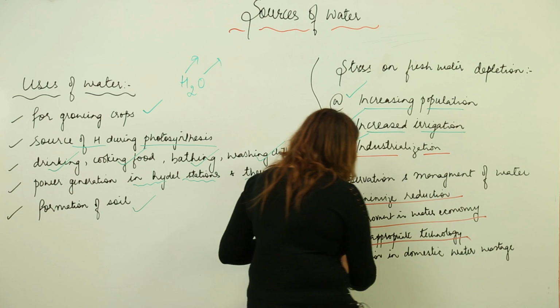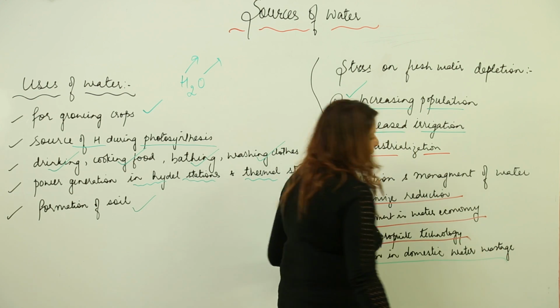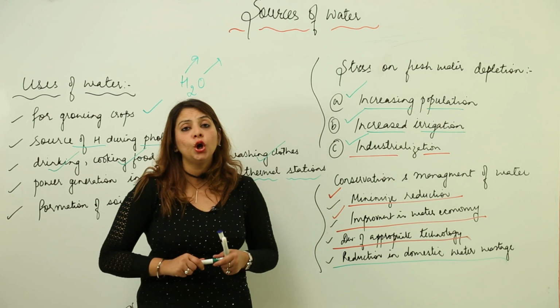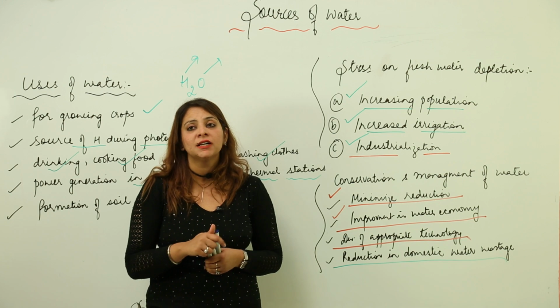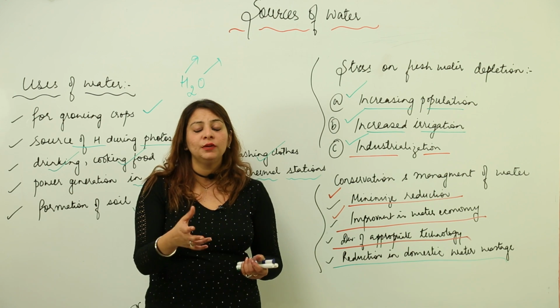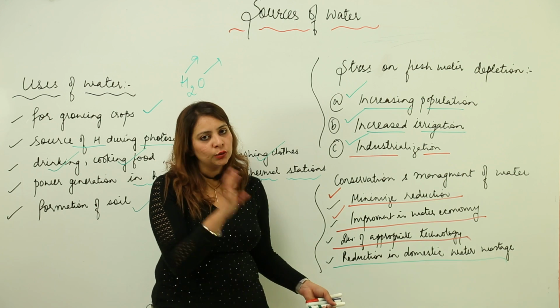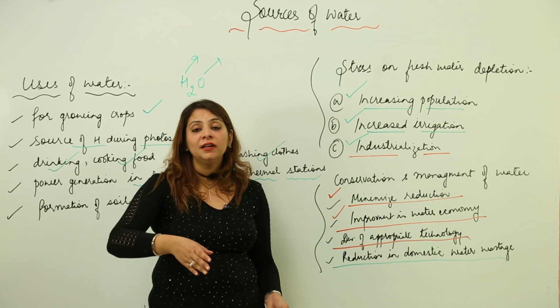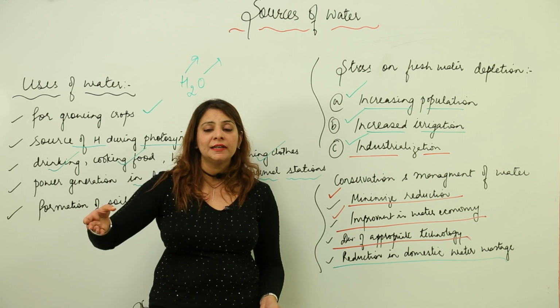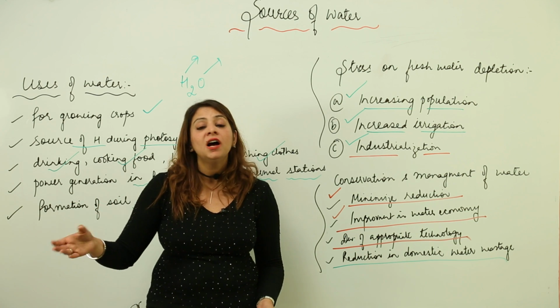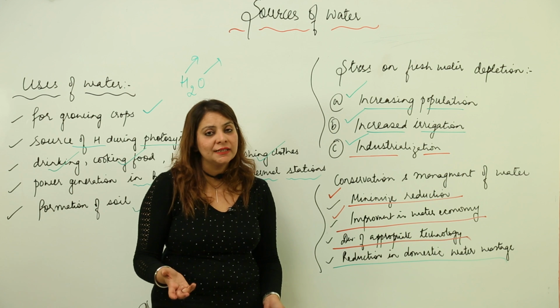Last is that we can reduce the domestic water waste. We have seen that people who are not aware just wash clothes in the rivers and pollute the water. Even our holy river, the Ganga, is being polluted.